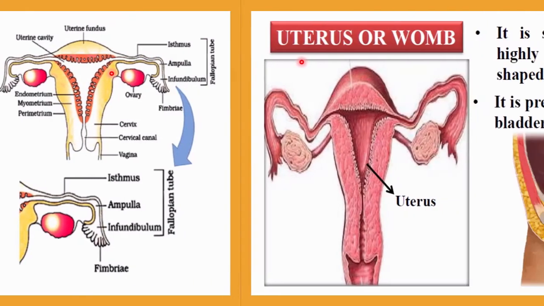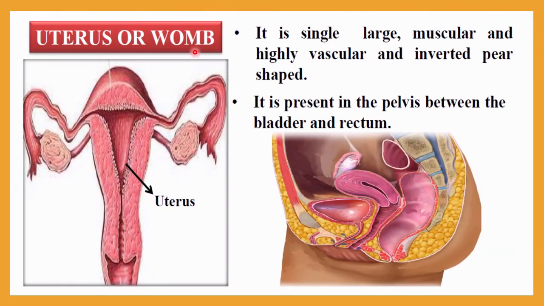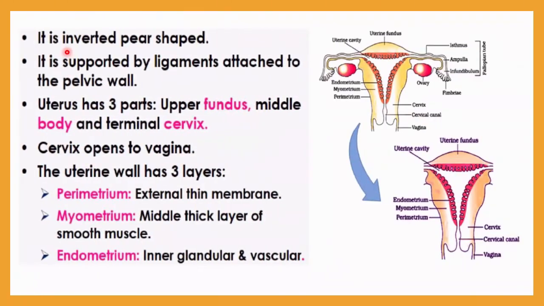Next structure is the uterus, also called the womb. It is a single, large, muscular and highly vascular, inverted pear-shaped organ. Here you can see this is the uterus, and it looks like an inverted pear shape. It is present in the pelvis between the bladder and the rectum. Already I told you this is the urinary bladder and this is the rectum.